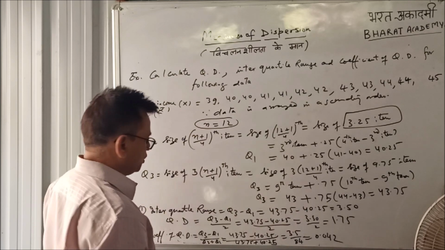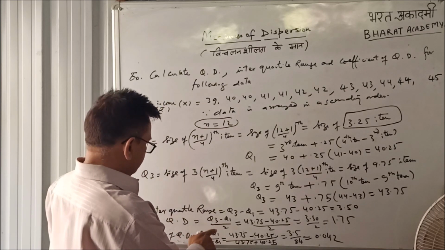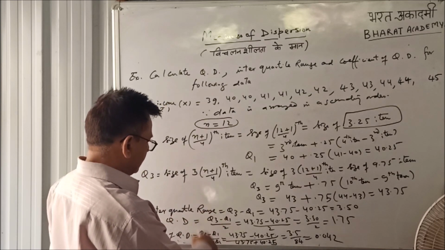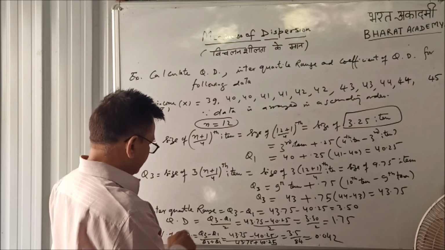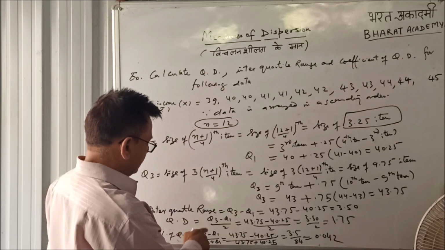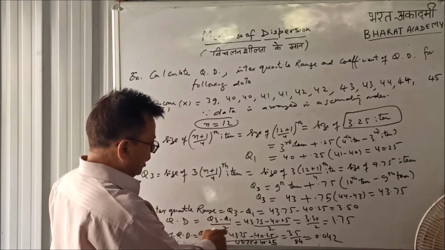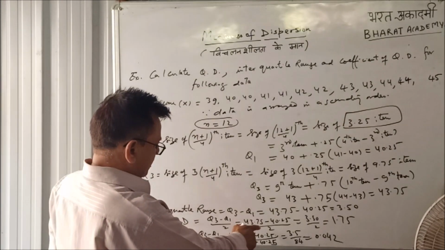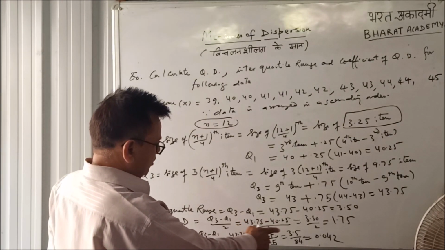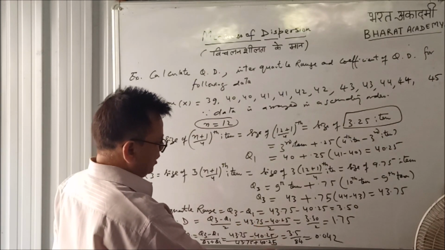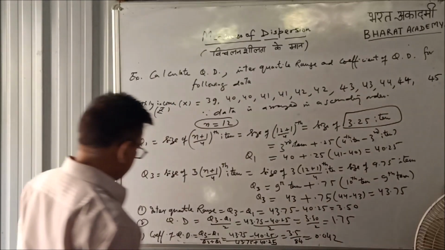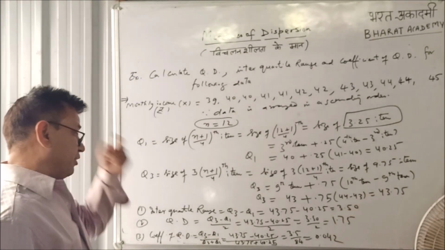This is 3.50. Quartile deviation, also called semi-interquartile range, is Q3 minus Q1 upon 2. So this is 43.75 minus 40.25 upon 2. This is 3.50 upon 2. This is 1.75.